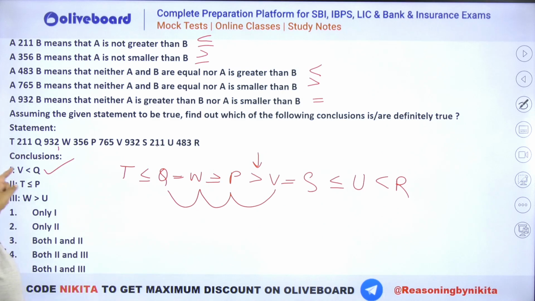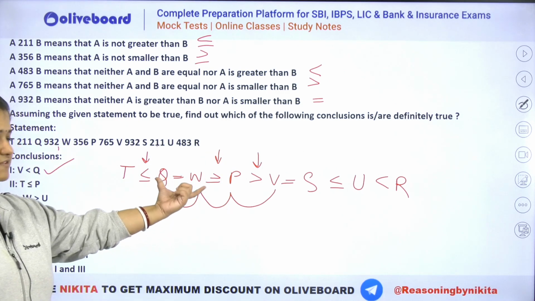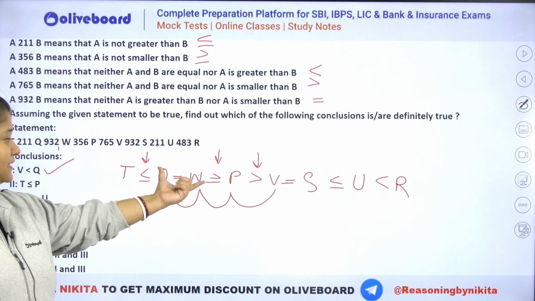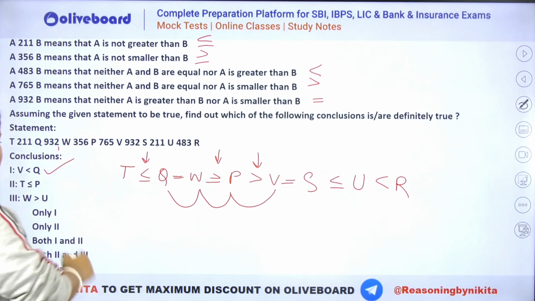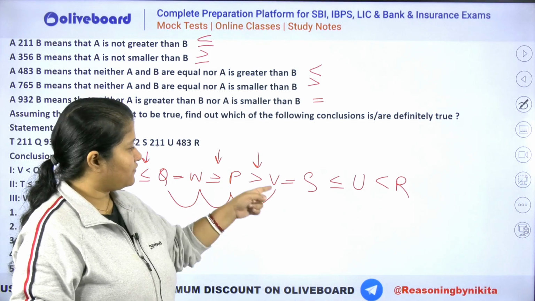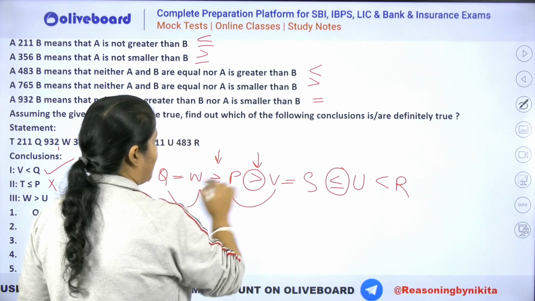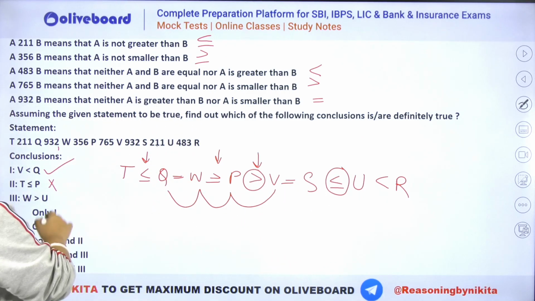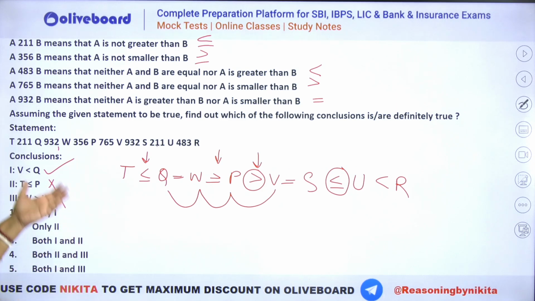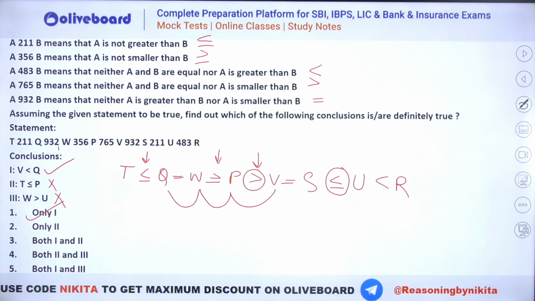तो बिल्कुल सही है. Now second one, T is less than equal to P. Here you can see we have less than equal to, but this is your greater than equal to, so we have symbols of opposite nature between T and P. That means we can never arrive at a definite relationship, so this is invalid. What about W greater than U? You can see W to P, P to V, V to S, but S to U, it's not possible. Again, we have symbols of opposite nature between W and U. So again, we cannot arrive at a definite relationship. That is why it has to be only one again. ठीक है, तो इसका आंसर क्या आएगा? Only one आएगा. Okay, I hope this was done by everybody. ये तो सबका ही सही आया होगा.